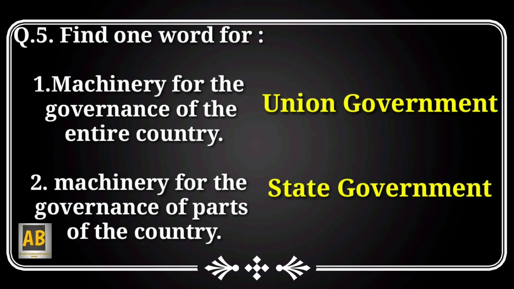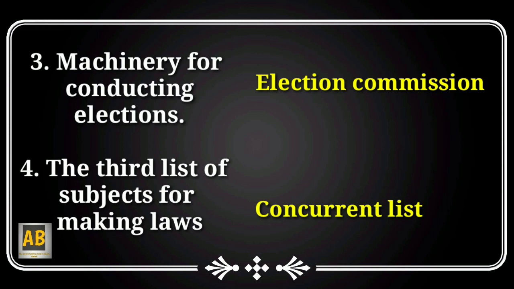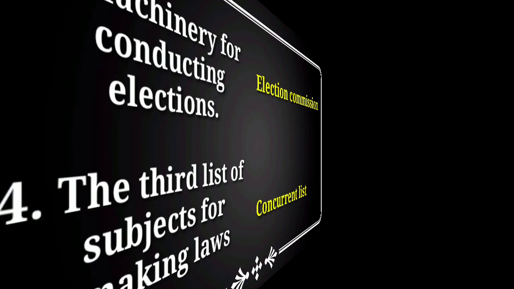Question number 5. Machinery for the governance of the entire country. Answer is Union government. Machinery for the governance of parts of the country. Answer is state government. Machinery for conducting elections, Election Commission, and the third list of subjects for making laws, concurrent list.